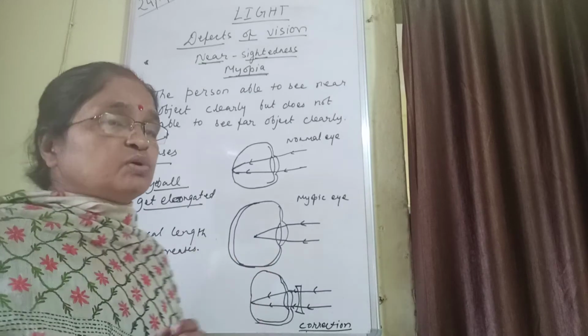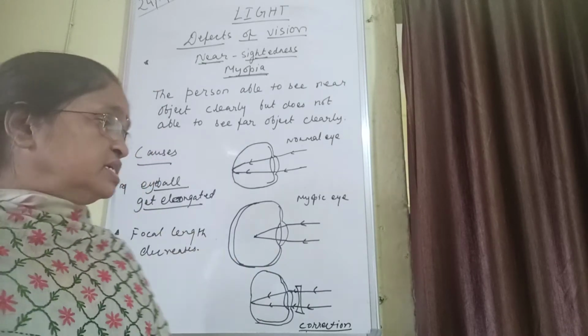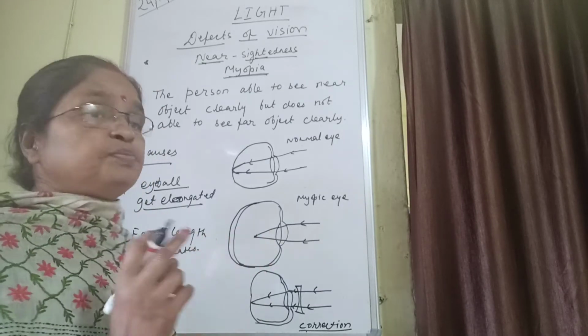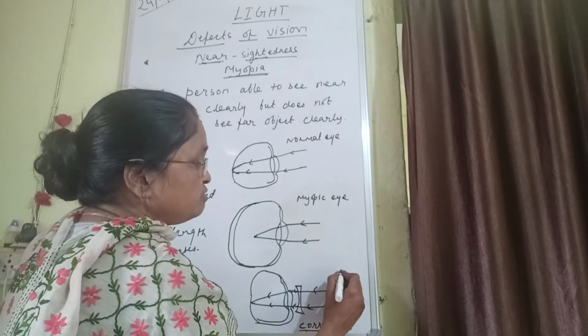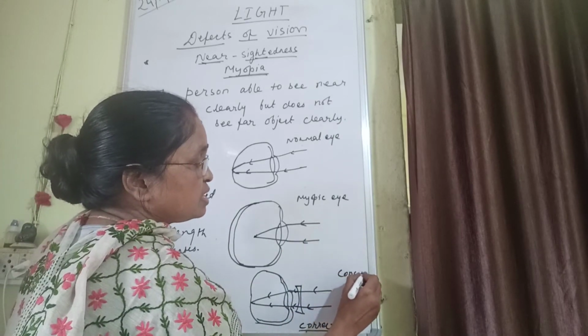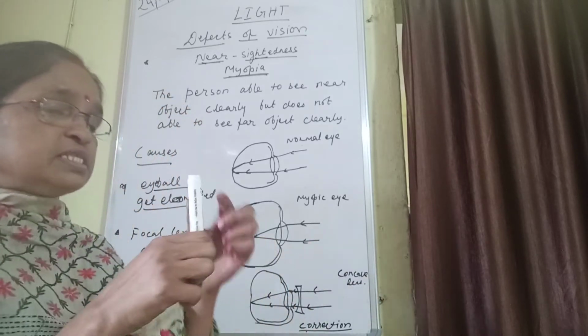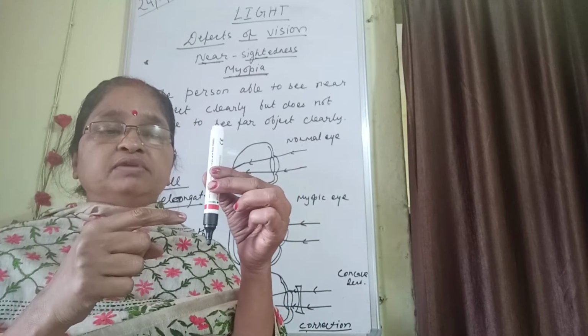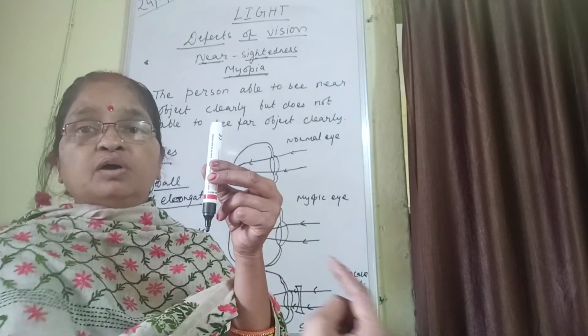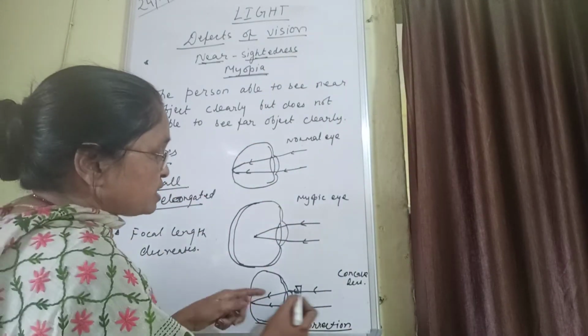When this person goes to the doctor, the doctor tests their eyes and prescribes a concave lens. A concave lens is a diverging lens. Whenever light enters the concave lens, it diverges out. So here you will see the light.